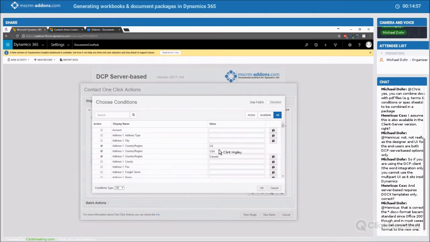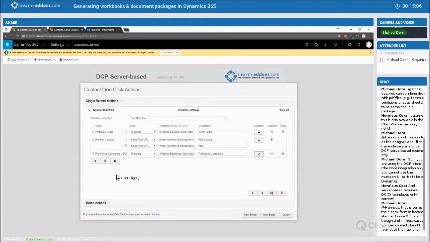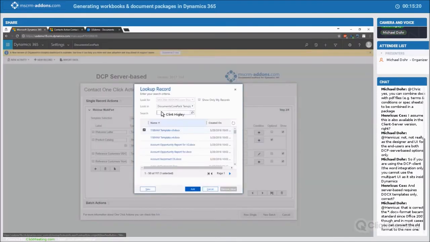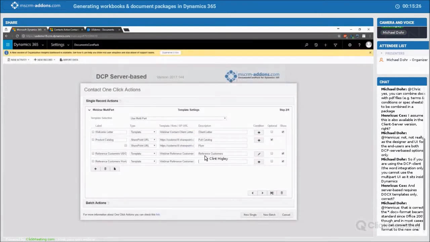So real easy to do for these simple conditions. Just to pick that, go ahead and click OK, and then that's done. For the next particular one, I want to get those worldwide customer references here. Go ahead and set that up again. Same thing. Reference customers worldwide. Again, it's another template, and I'll just select my template here and add that in there. And again, I'll just call this one reference customers as well.